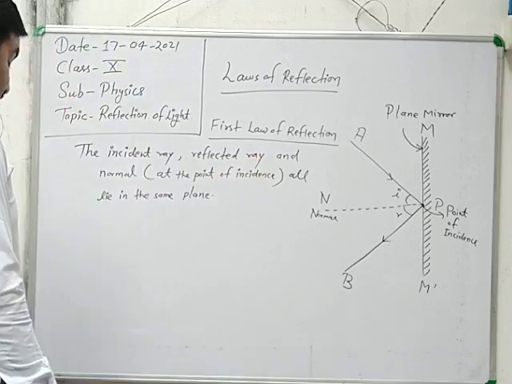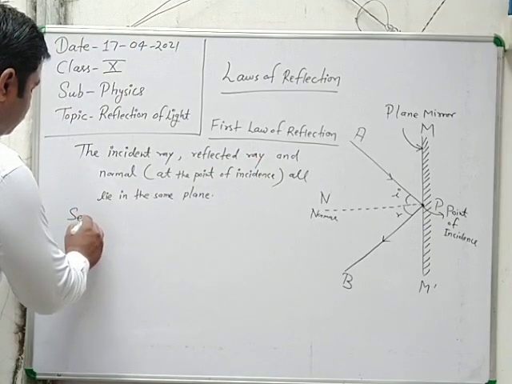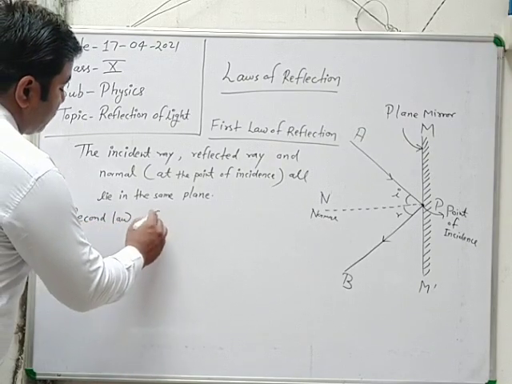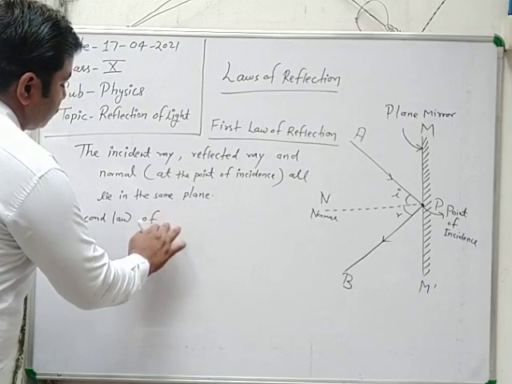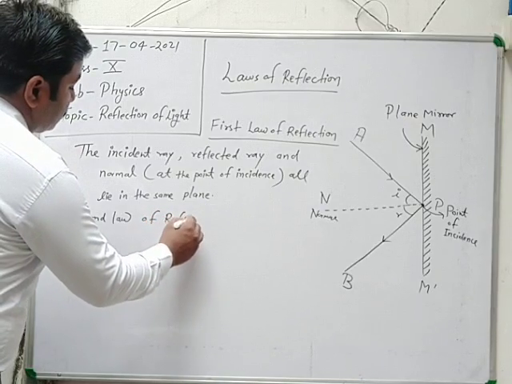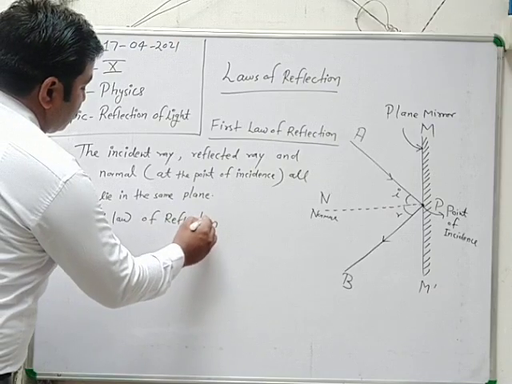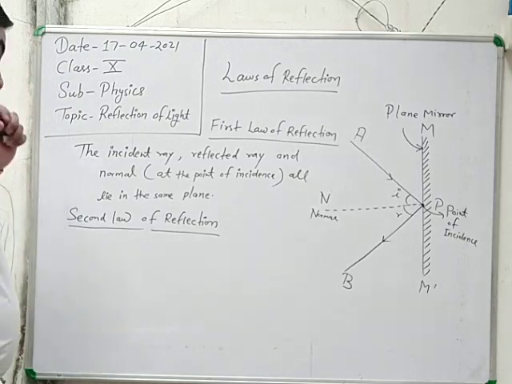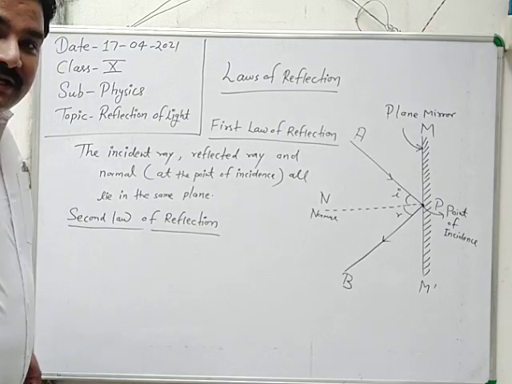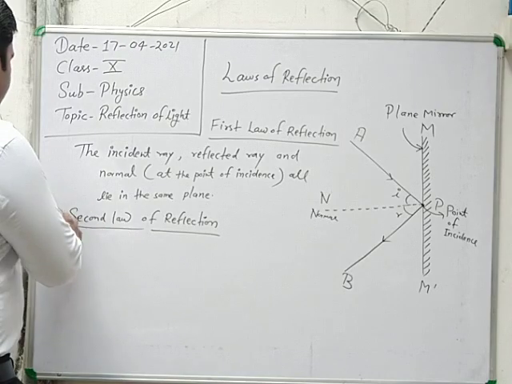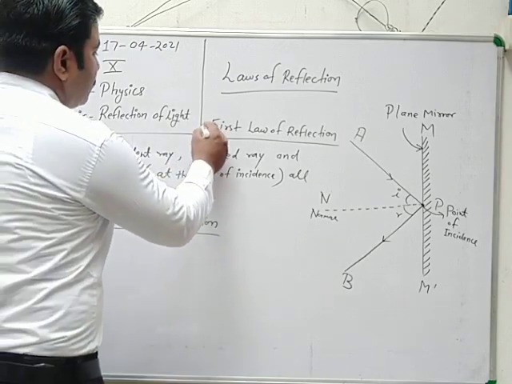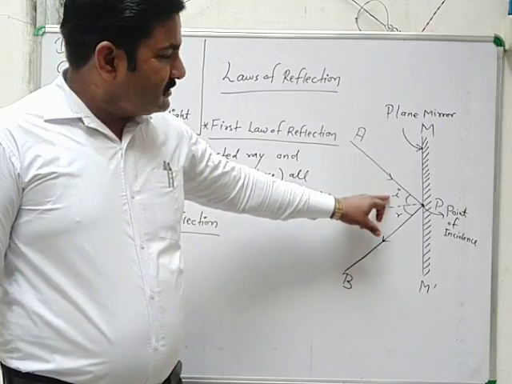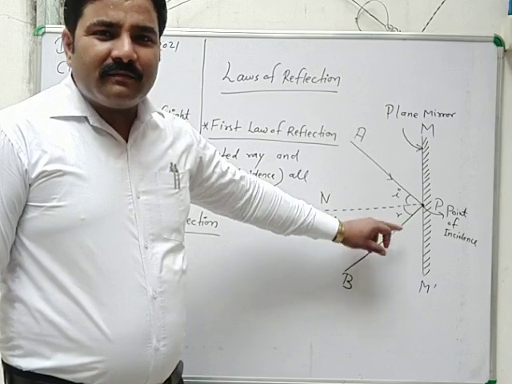Clear? Next one, the second law of reflection. In the second law, the very important concept is that the angle of incidence is always equal to the angle of reflection.